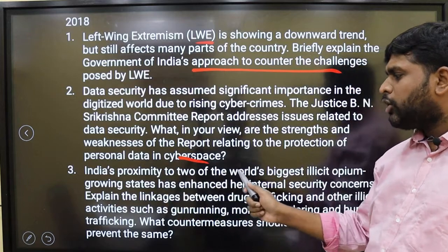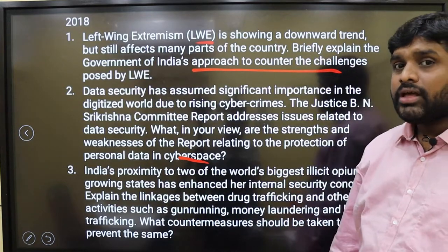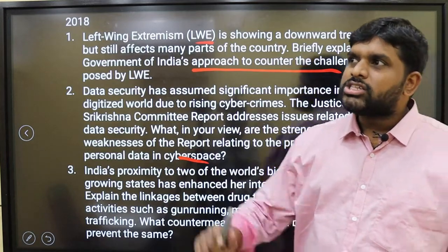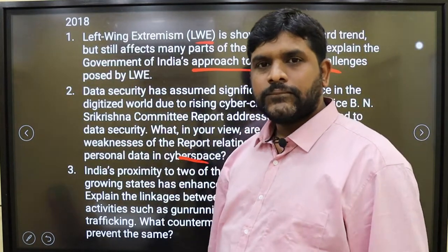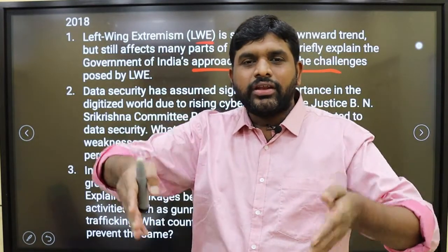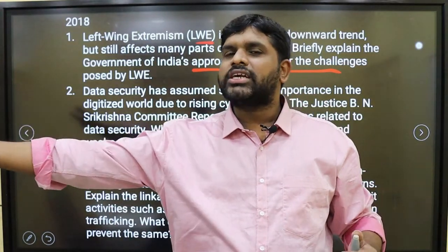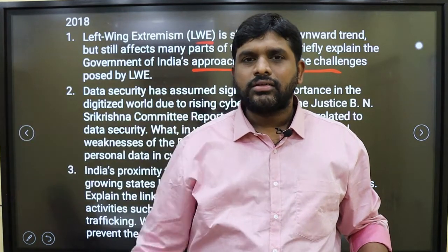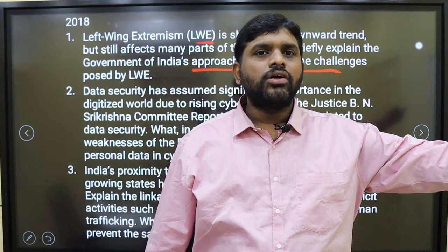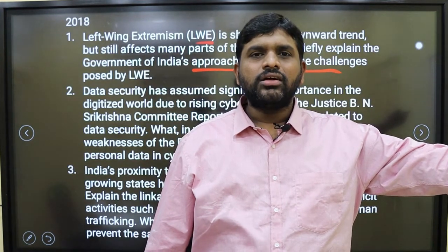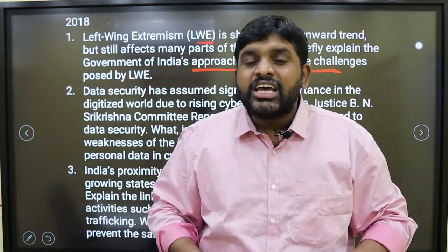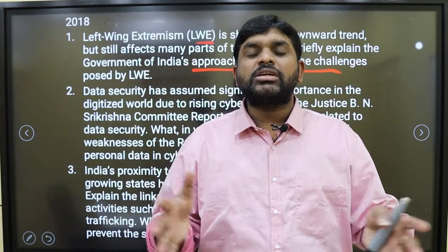Similarly, India's proximity to two of the world's biggest illicit opium growing states. One is Golden Triangle, one is Golden Crescent. India is sandwiched between. This side we have a Golden Crescent, Afghanistan, Iran, Iraq, where this side we have Golden Triangle, whereby we have Cambodia, Laos, Vietnam. So in between India is sandwiched. Very easy transfer of opium is happening.